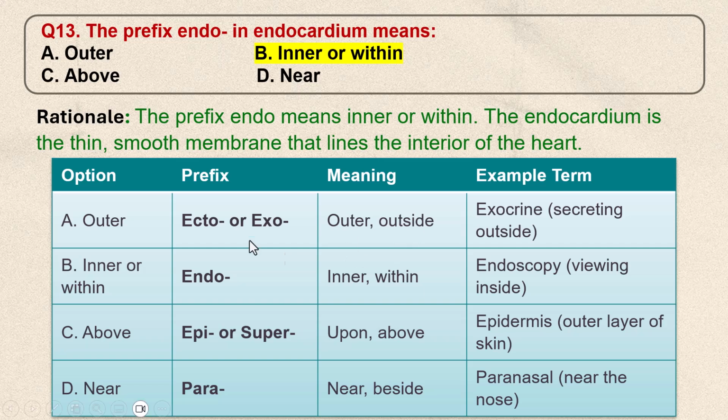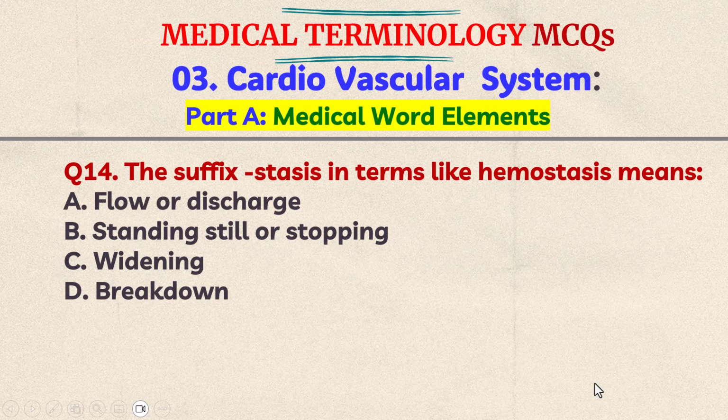Other answers: ecto or exo mean outer, for example, exocrine, that is secreting outside. Endo means inner or within, example, endoscopy, viewing inside. Epi or super mean above, for example, epidermis, outer layer of skin. Para means near, example, paranasal, that means near the nose. Question number 14. The suffix stasis in terms like hemostasis means A.